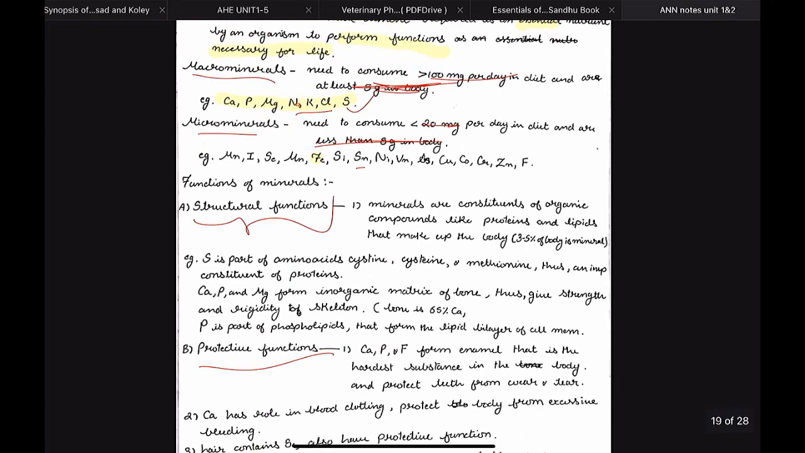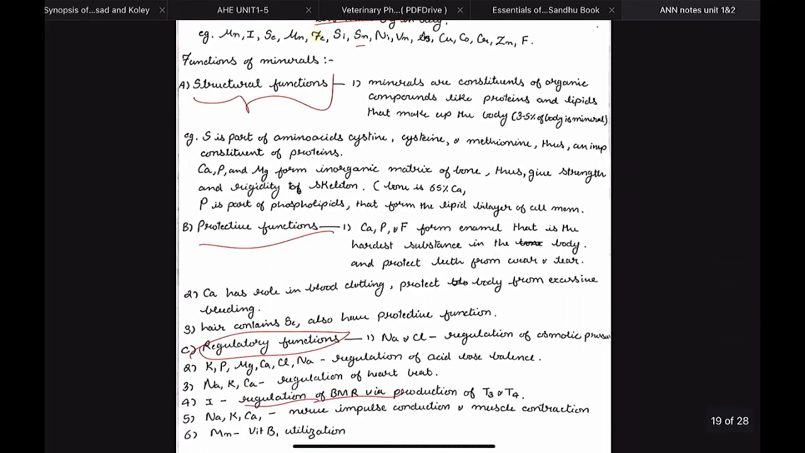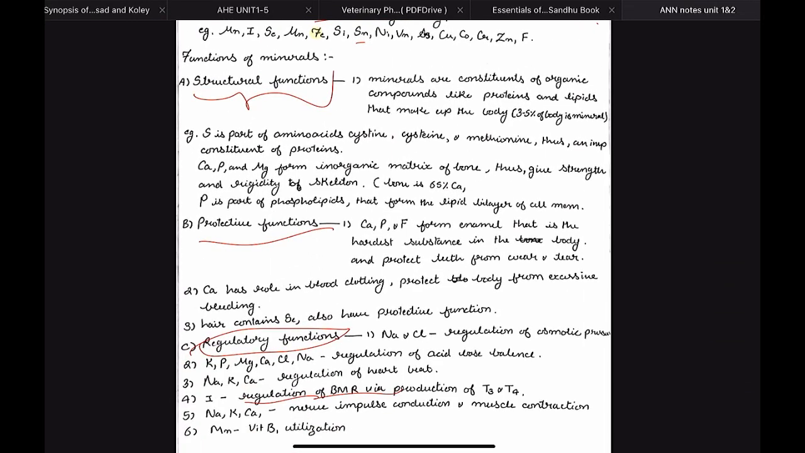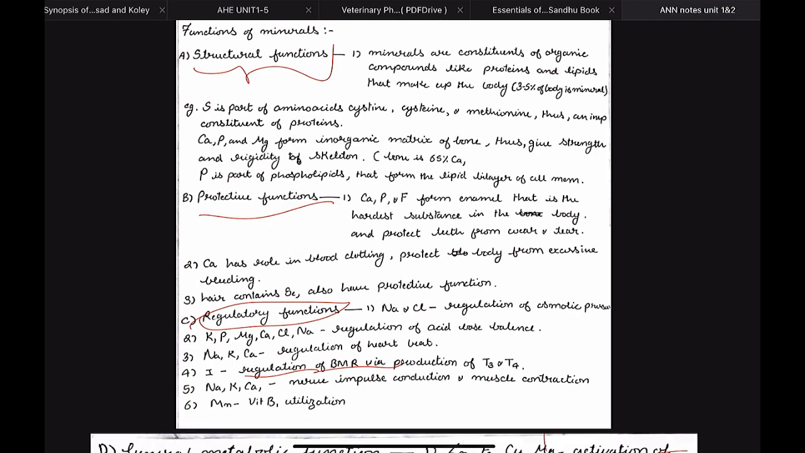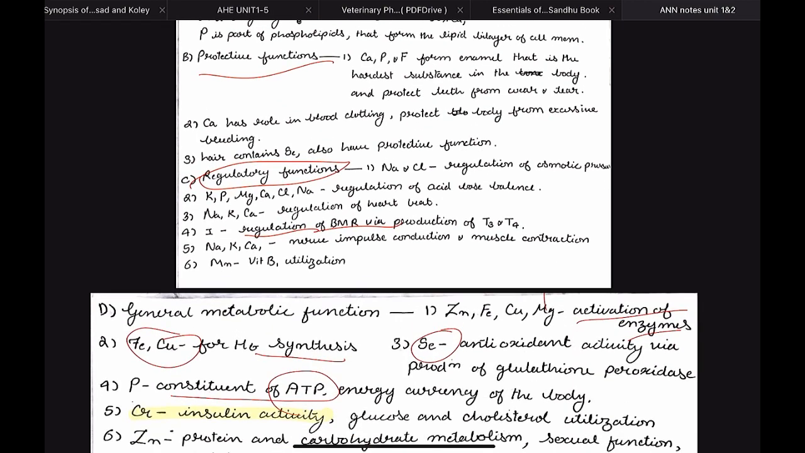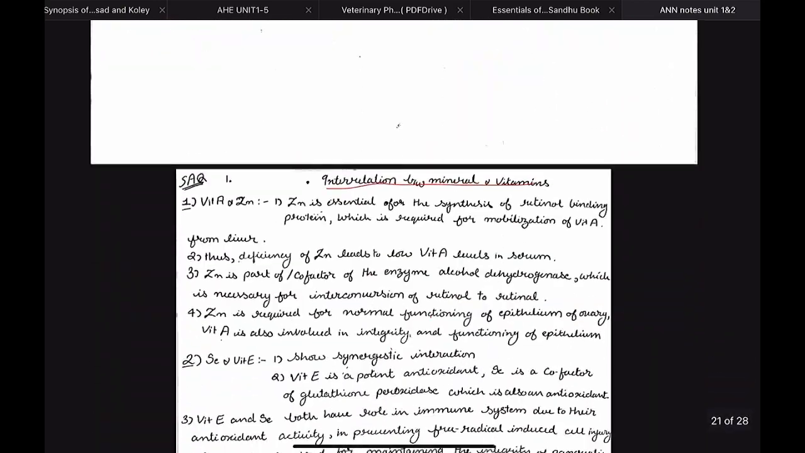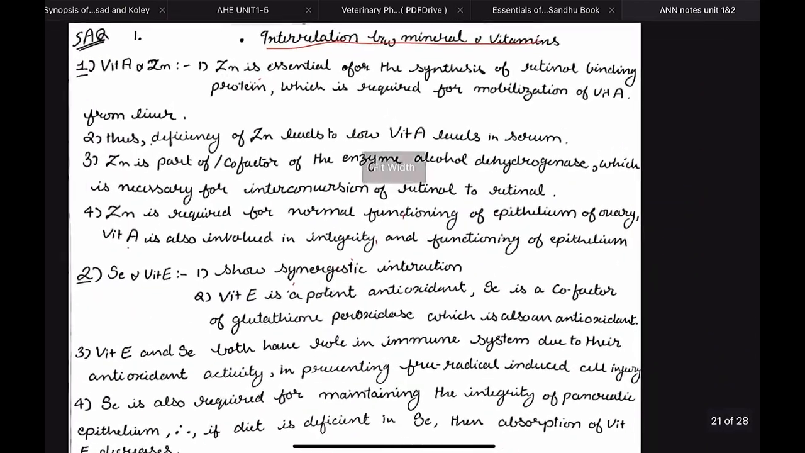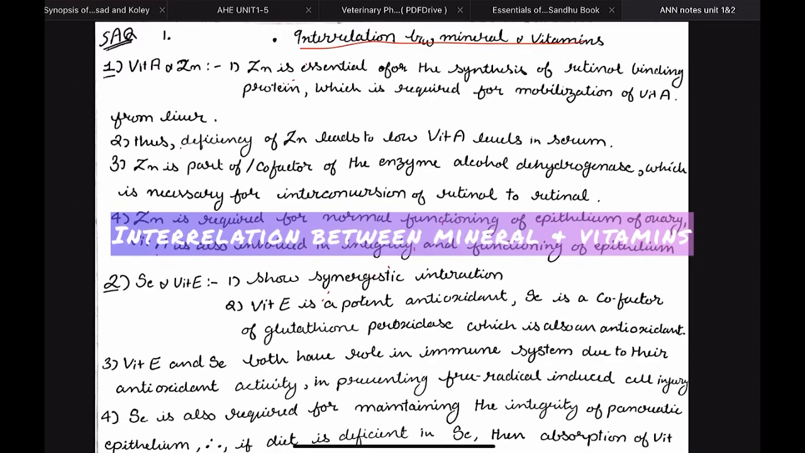So these are the general functions of the minerals. Remember, you have to classify them, otherwise you will not get good marks. So you have to classify the functions as structural function, protective function, regulatory function, and metabolic function. Then we should see the interrelationship between minerals and vitamins.